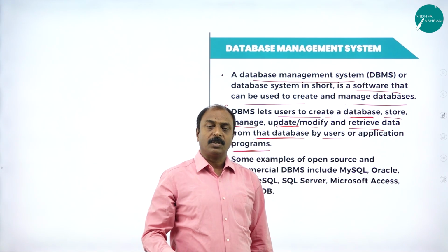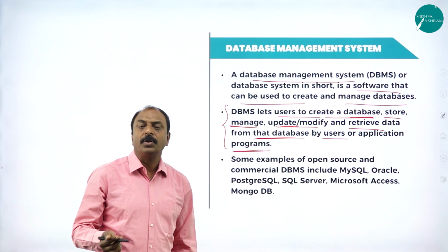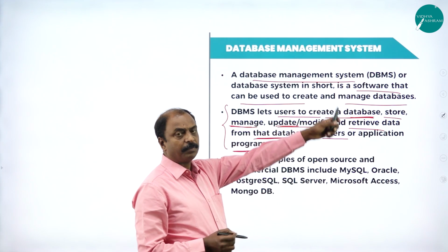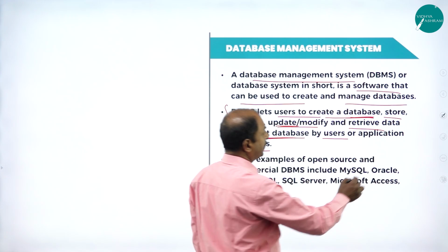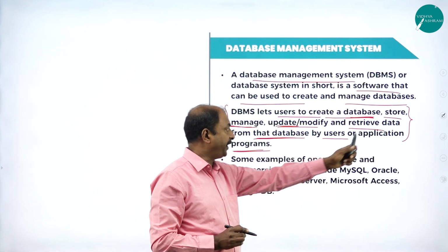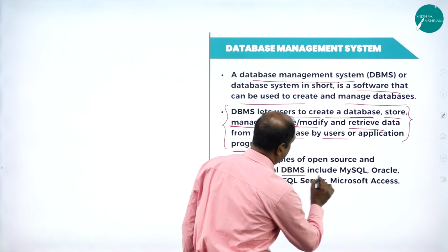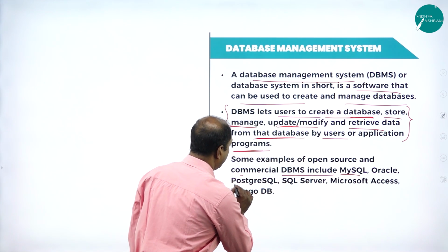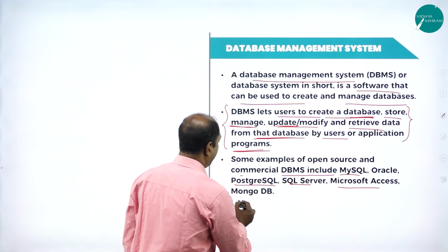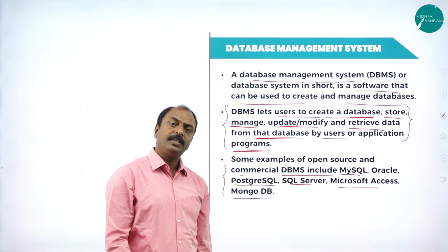So the basic concept here is that the data are stored in a database. A database is nothing but the storing of information in the form of a table. Database management system is a software used to work with the database, and we can do the different operations mentioned in this point. Examples of open source and commercial DBMS include MySQL, Oracle, PostgreSQL, SQL Server, MS Access and MongoDB. These are all different DBMS software to work with a database.